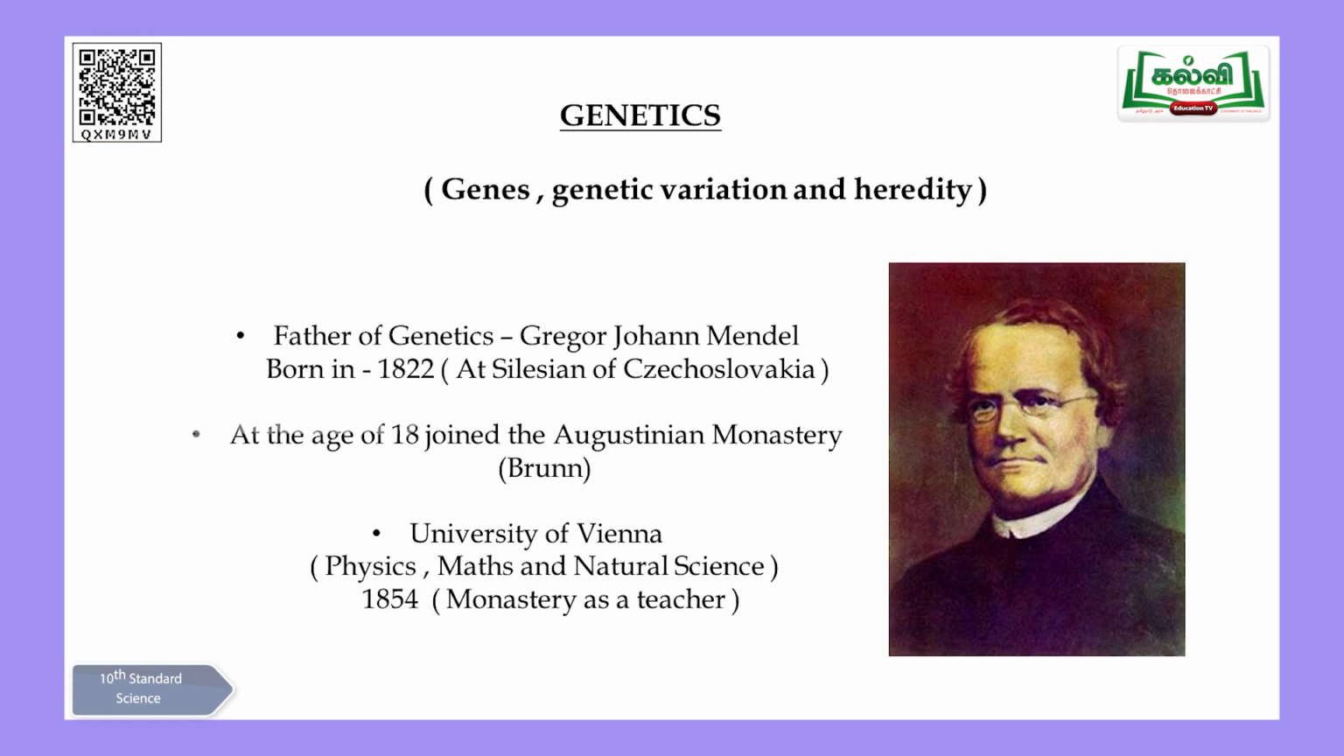He went at the age of 18 and joined the Augustinian monastery in the place of Brunn. He was well educated there, and he wanted to become a priest. After which he came to the University of Vienna. There he studied a few subjects like physics, mathematics and natural science, and he got very interested in the field of natural science. Then he worked as a teacher there in the University of Vienna for some years. Later he moved to a place where he was very interested to work in a farm. In that field, he came across a special plant called the pea plant.